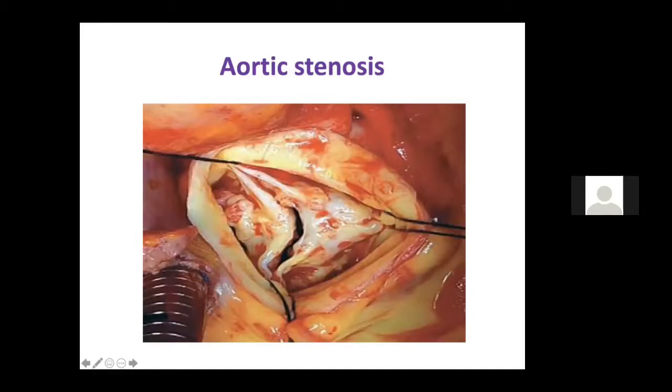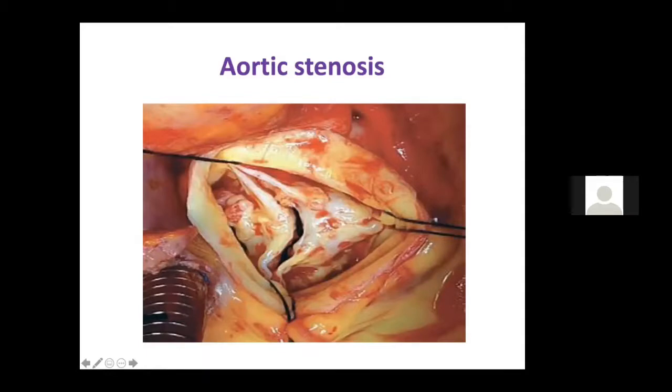Then we also discussed what affects the A2-OS gap, like the things which increase the LA pressure and the things which increase the LVEDP. Then we also discussed the complications of mitral stenosis, which are related to the severity and which are not related to the severity. And then we saw mitral regurgitation.